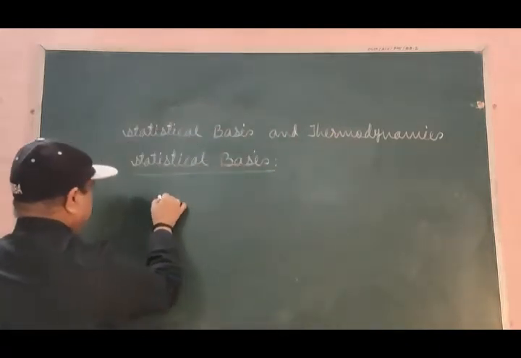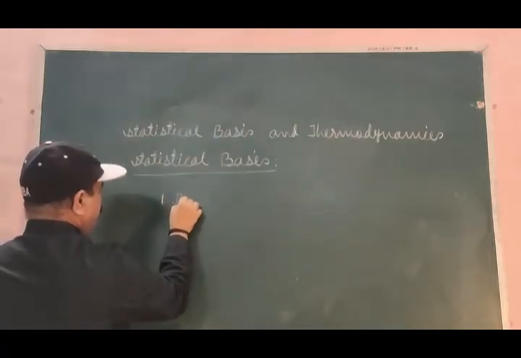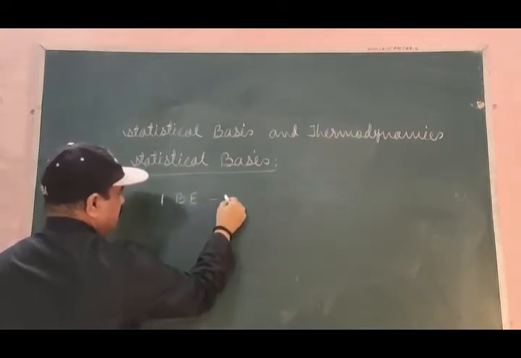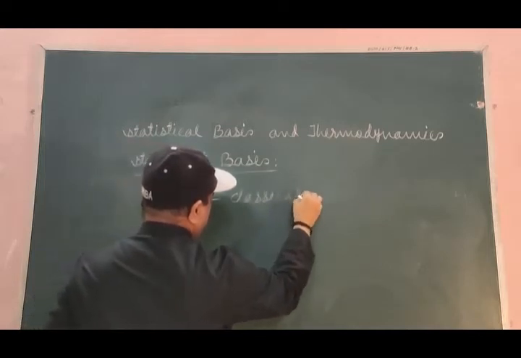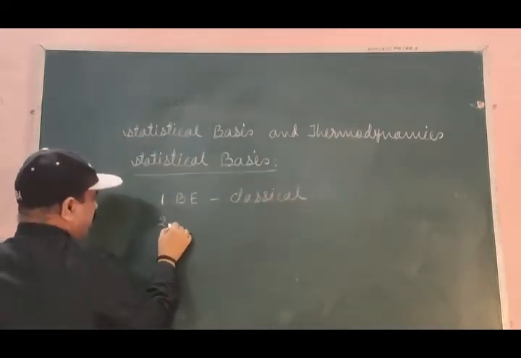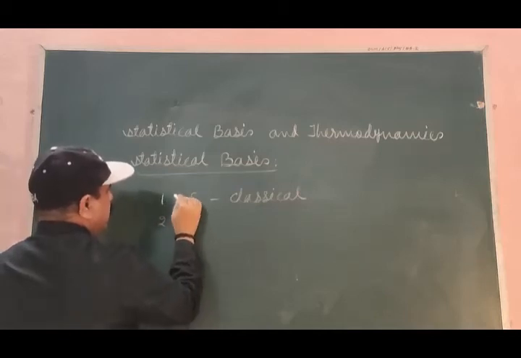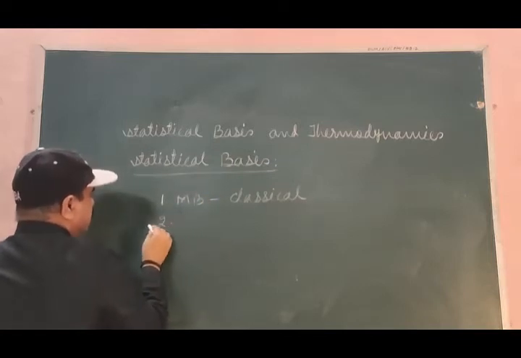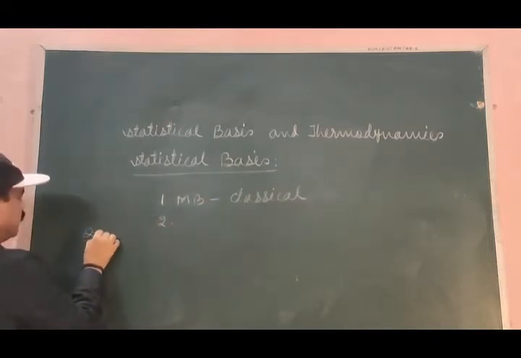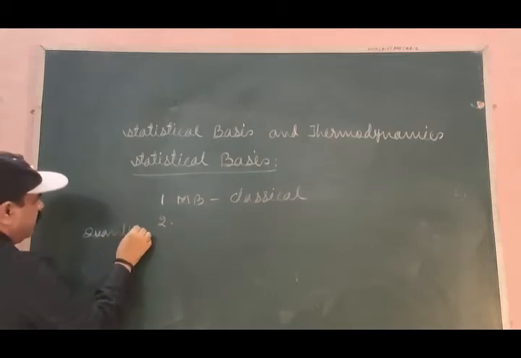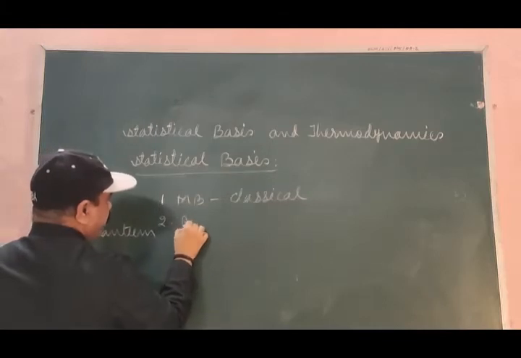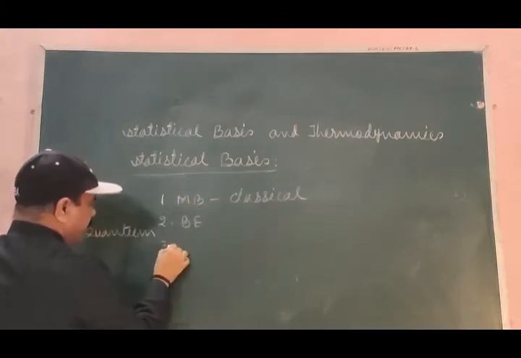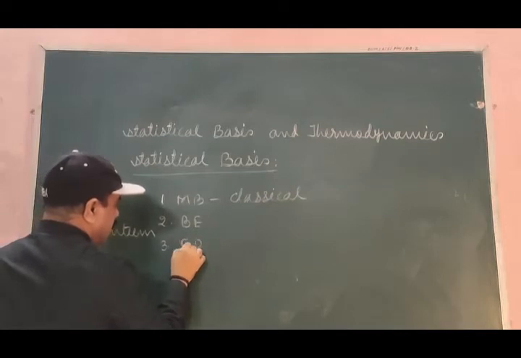Number 1, MB, which is classical. Number 2, under quantum there are two, BE and FD.